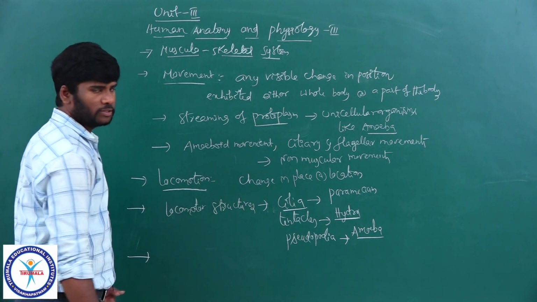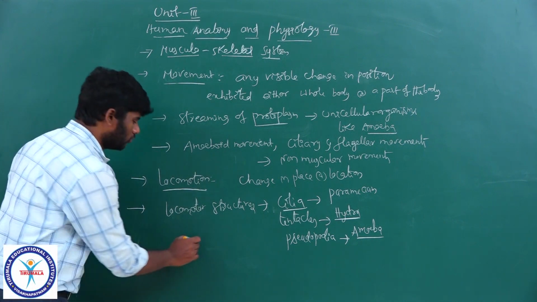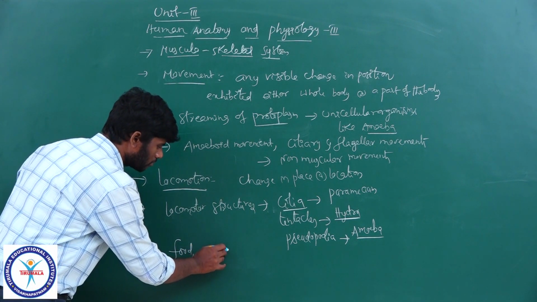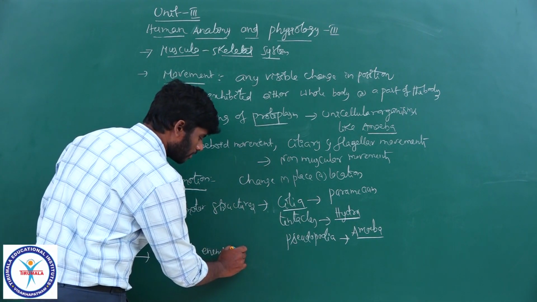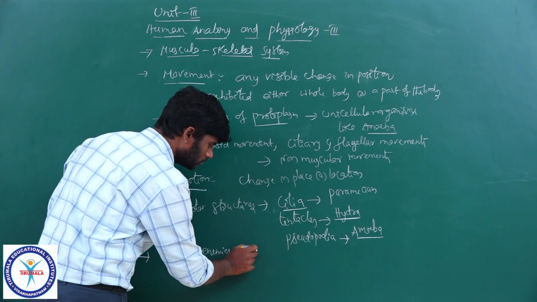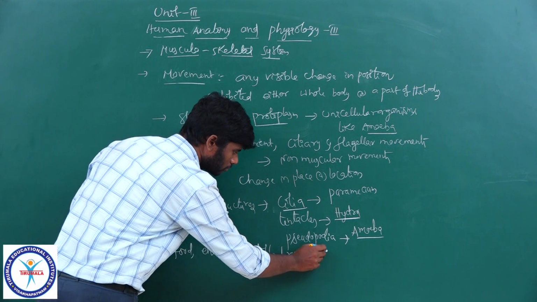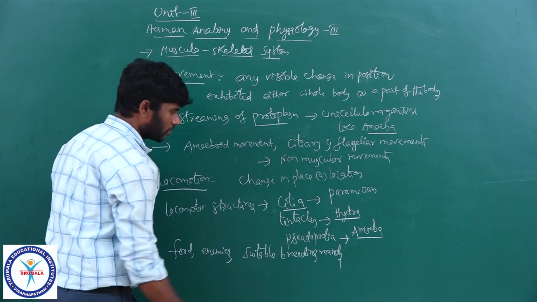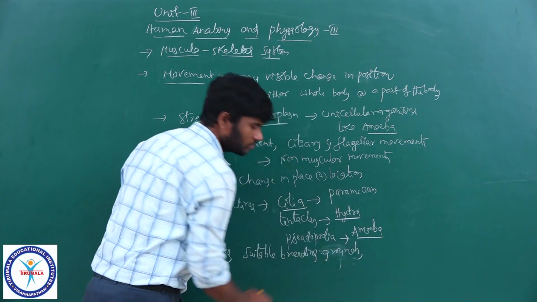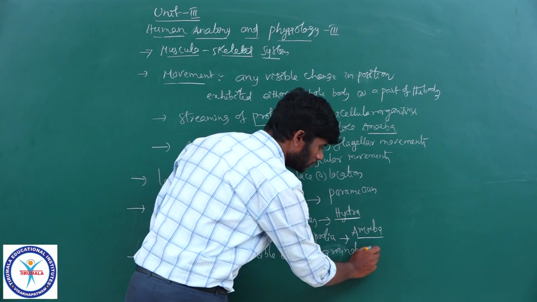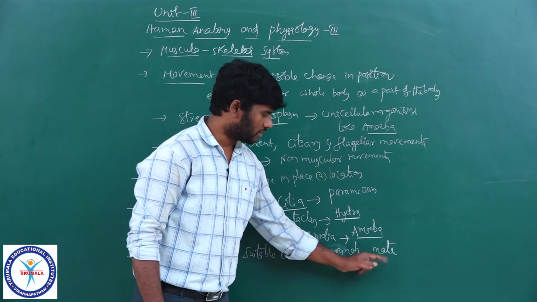The living organisms exhibit locomotor movements in collection of food materials, to escape from enemies, in search of suitable breeding grounds, in search of opposite mate, you know, female searching for male, male searching for female.